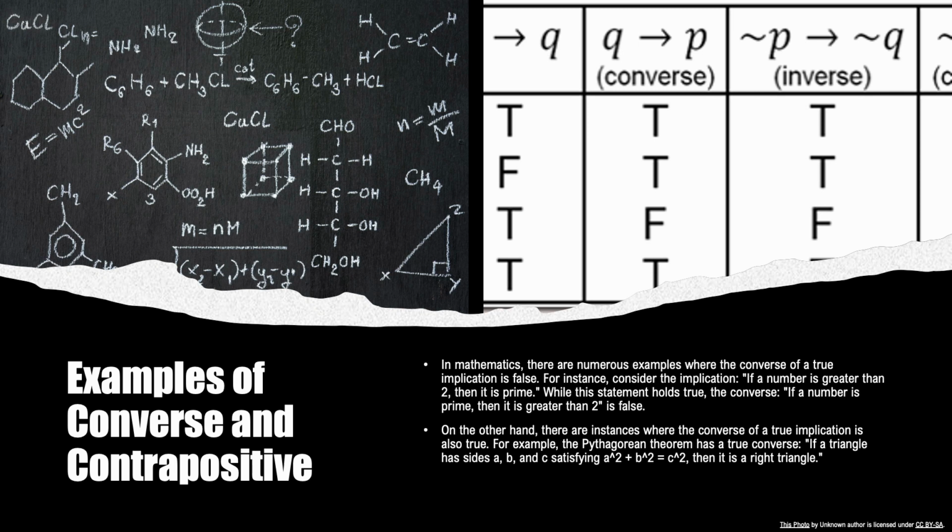These examples highlight the diverse nature of converse implications in mathematics. While there are instances where the converse of a true implication is false, there are also cases where the converse is true, aligning with the original implication. Understanding and analyzing the converse implications allow mathematicians to navigate the intricacies of logical reasoning and mathematical arguments. By evaluating the truth or falsity of the converse, we gain insights into the relationships between statements, and we can assess the conditions under which implications hold or do not hold. By examining various examples and scenarios, mathematicians continually expand their understanding of converse implications, contributing to the development and exploration of mathematical concepts and theorems.